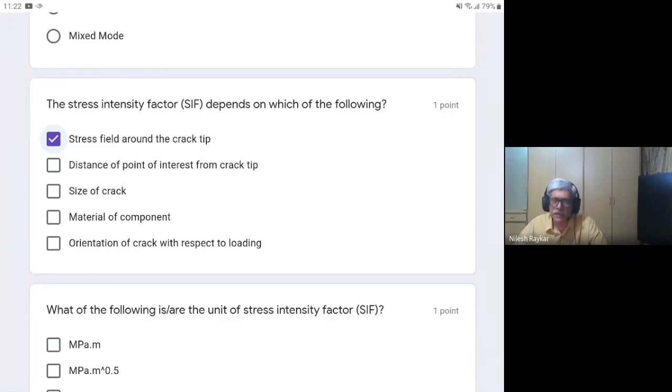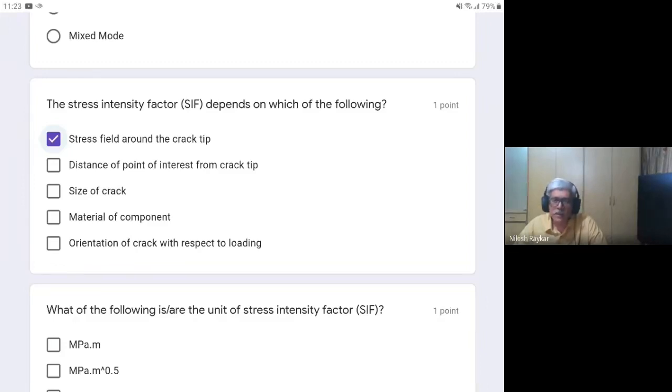That means, does SIF change at every point around the crack tip? People are giving the answer yes to that. So that is not correct. As I explained to the question asked by Akshay, the stress intensity factor does not depend on the location.